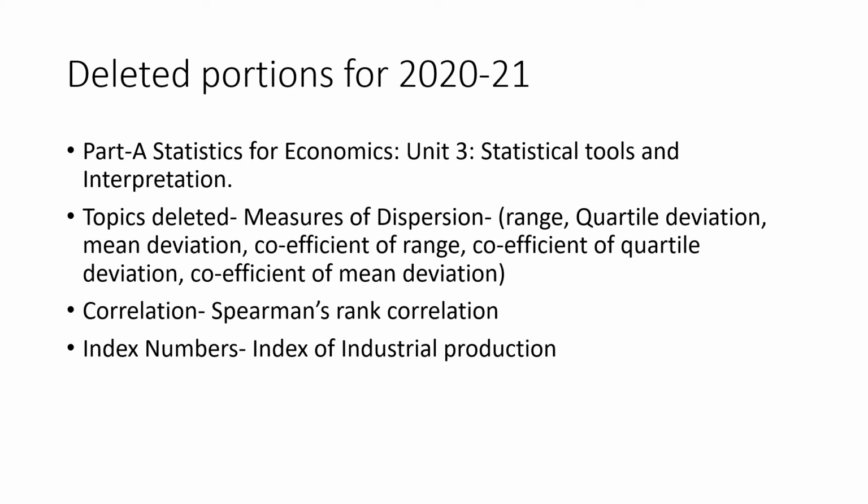The deleted portions for 2020 to 2021, Part A, Statistics for Economics, Unit 3, Statistical Tools and Interpretation. The topics deleted are measures of dispersion, range, quartile deviation, mean deviation, coefficient of range, coefficient of quartile deviation, coefficient of mean deviation, correlation, Spearman's rank correlation, index numbers, index of industrial production.